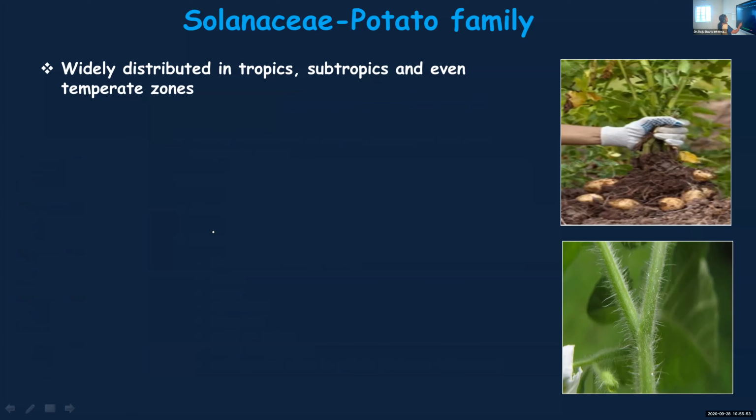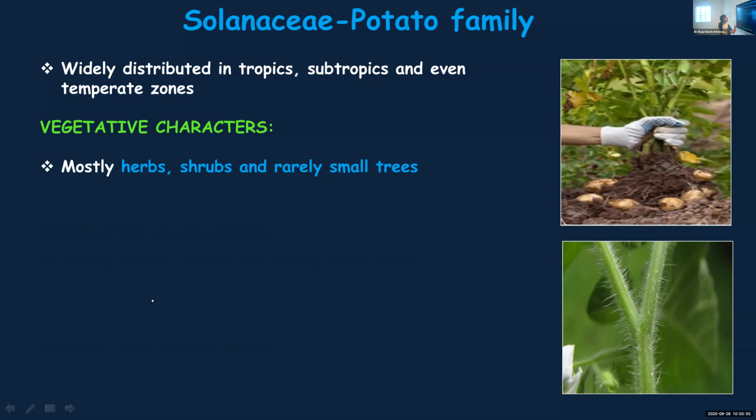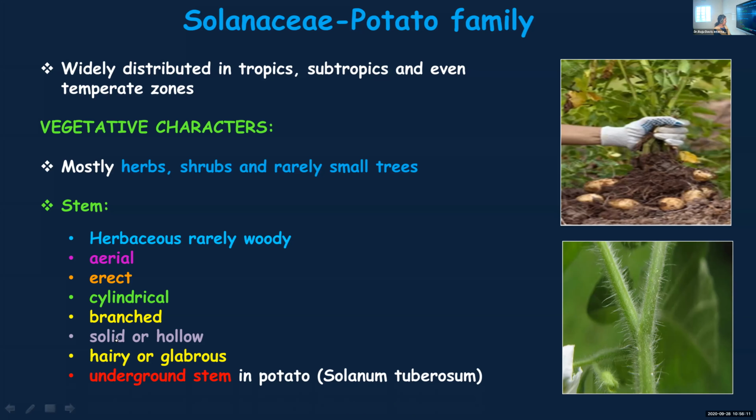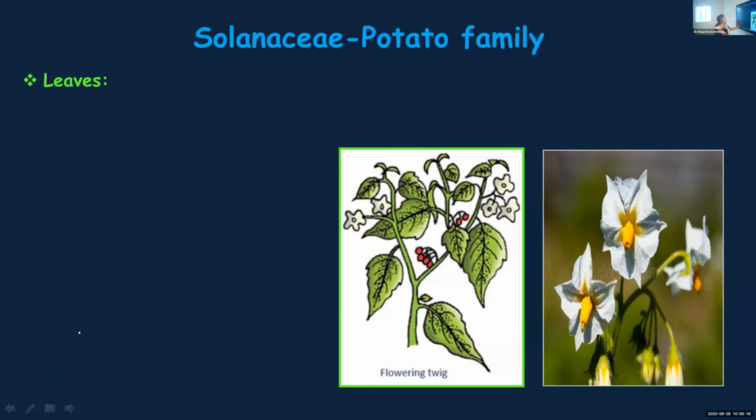These are the points we already covered, so quickly we'll go through that. Mostly herbs, shrubs, and rarely small trees. Stem is herbaceous and rarely woody. Aerial stem, erect, then cylindrical, branched, solid, or it can be even hollow, hairy or glabrous. Underground stem is found in potato or Solanum tuberosum, the scientific name for potato. Then about the leaves, alternate, simple, then rarely pinnately compound.